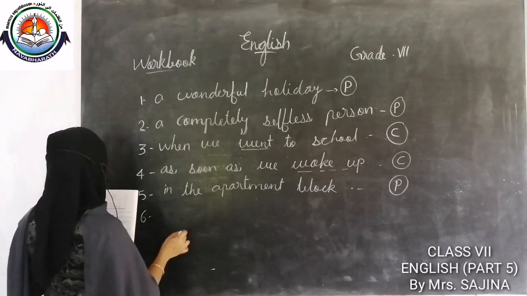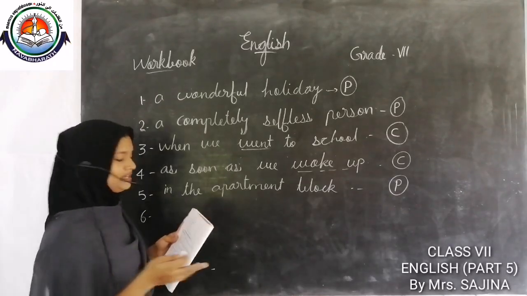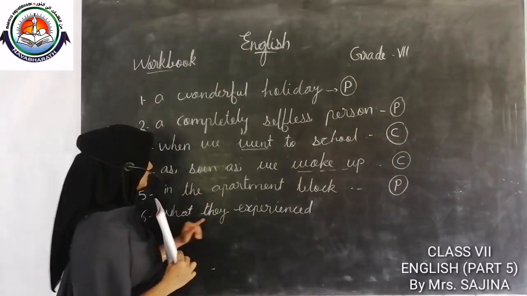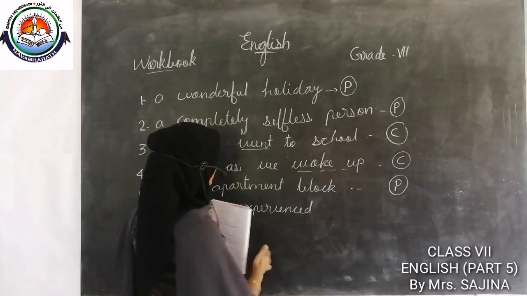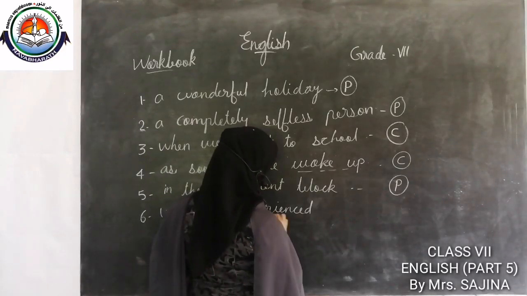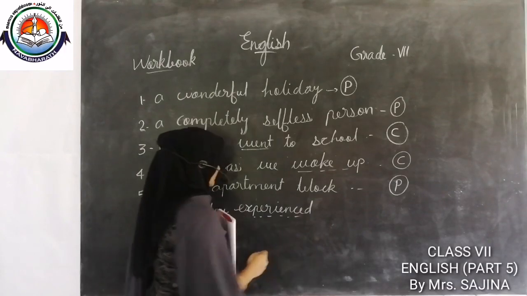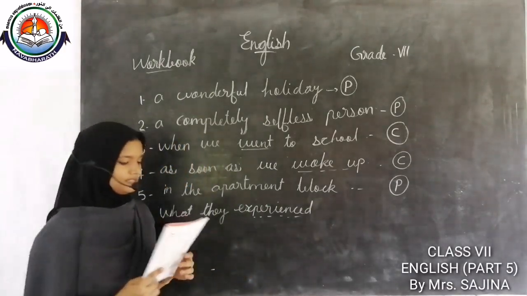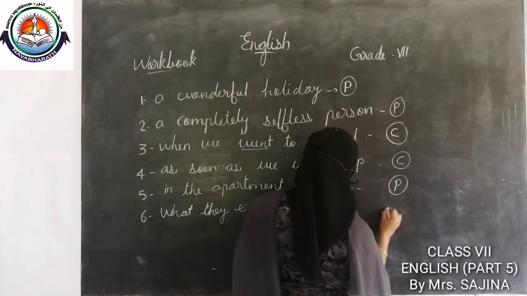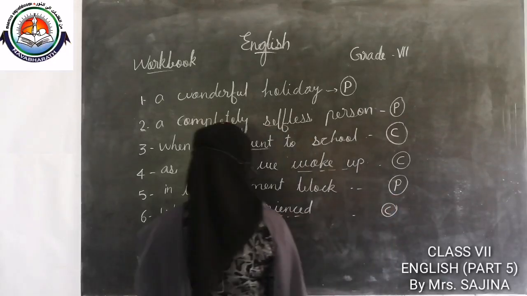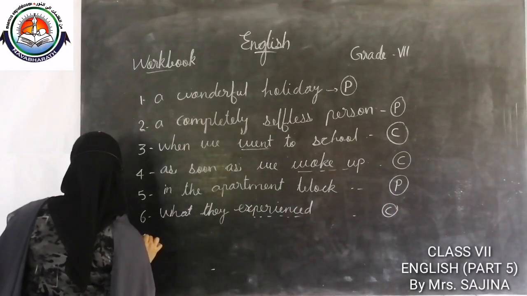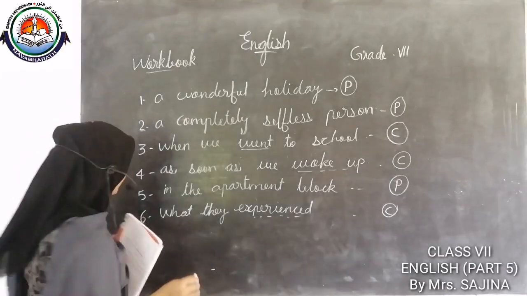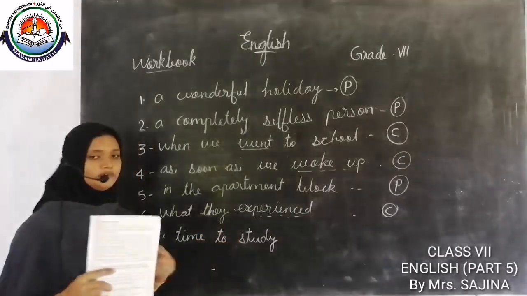Sixth one, what they experienced. This is a group of words. What they experienced. We can see experienced is a verb. So this is a clause. Next, seventh one, a time to study. Which is the verb?